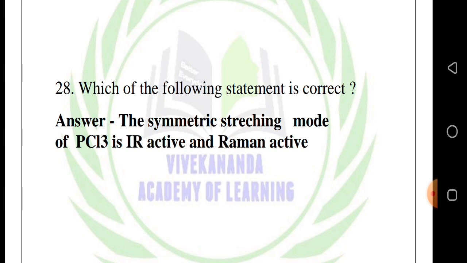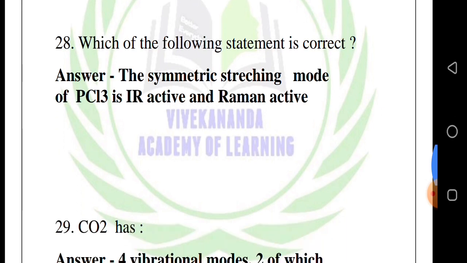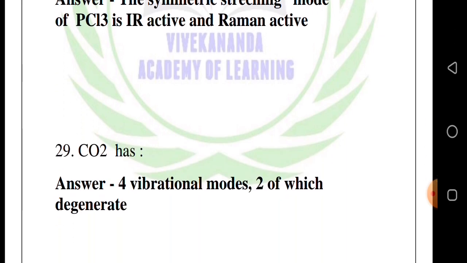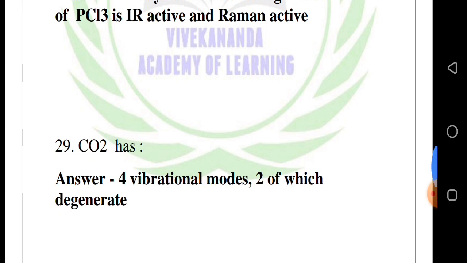Answer: the symmetric stretching mode of PCl3 is IR active and Raman active. 29th question, CO2 has. Answer: 4 vibrational modes, 2 of which are degenerate.